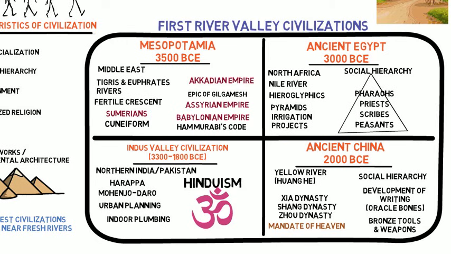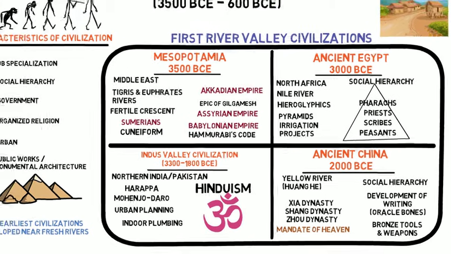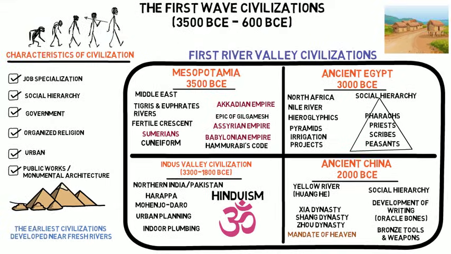In summary, each of these civilizations, Mesopotamia, ancient Egypt, Indus, and ancient China, developed along major rivers and demonstrated various characteristics of advanced civilization, including organized governments and religions, urbanization, advanced tools and knowledge, large construction projects, and systems of writing.